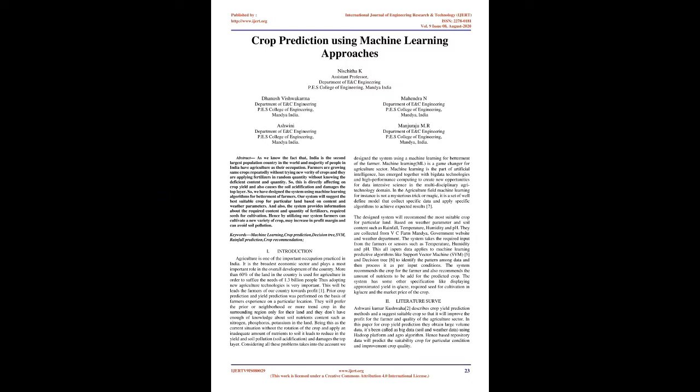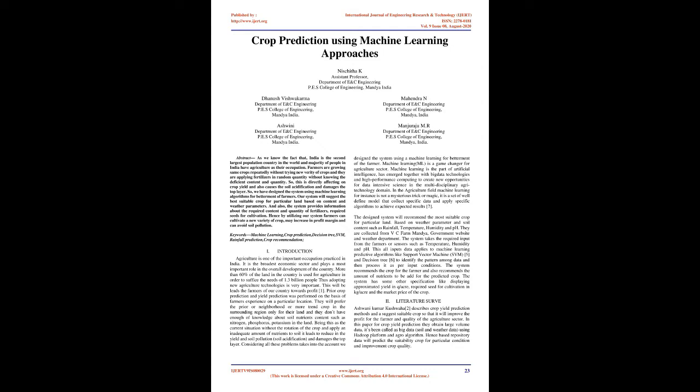Introduction. Agriculture is one of the important occupations practiced in India. It is the broadest economic sector and plays the most important role in the overall development of the country. More than 60% of the land in the country is used for agriculture in order to suffice the needs of 1.3 billion people. Thus, adopting new agriculture technologies is very important. This will lead the farmers of our country towards profit.